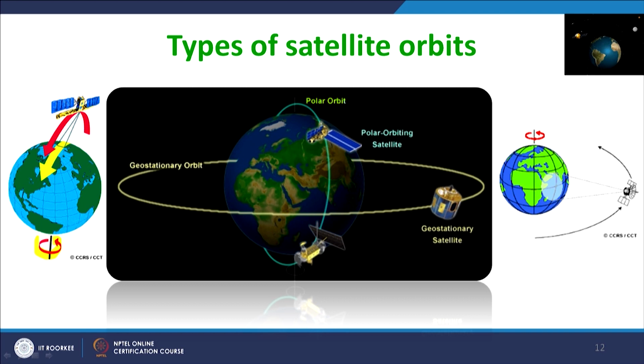As Earth rotates on its axis, these satellites keep moving in their orbit, and within that orbit the Earth also rotates. I briefly mentioned earlier the geosynchronous satellite orbits,